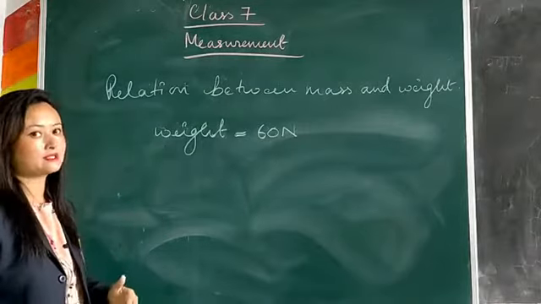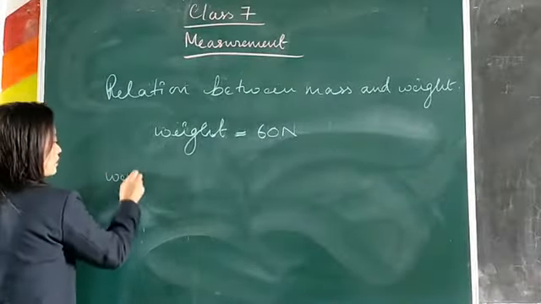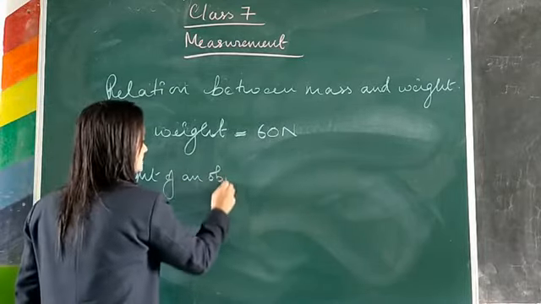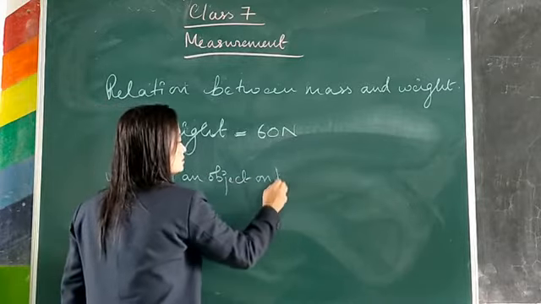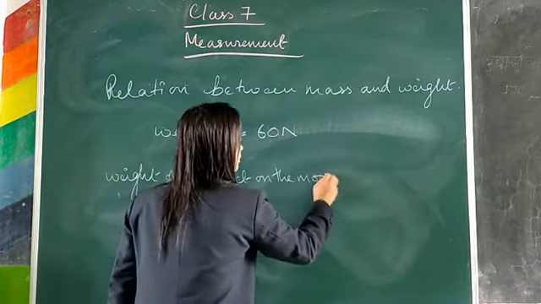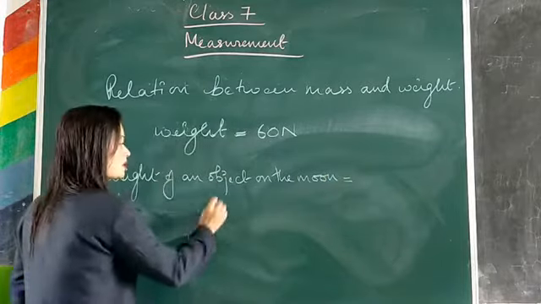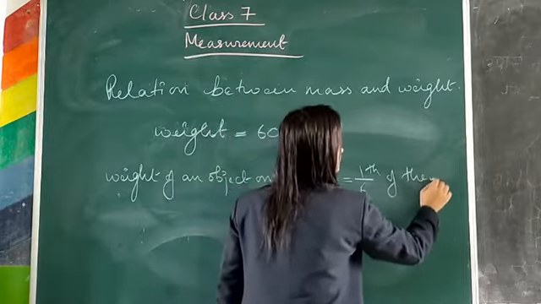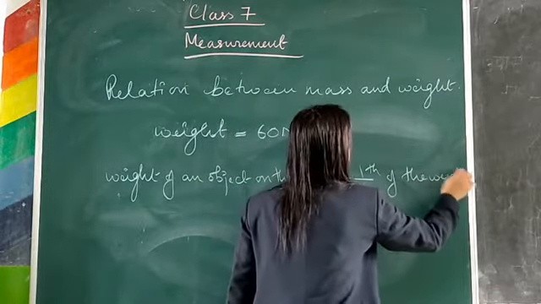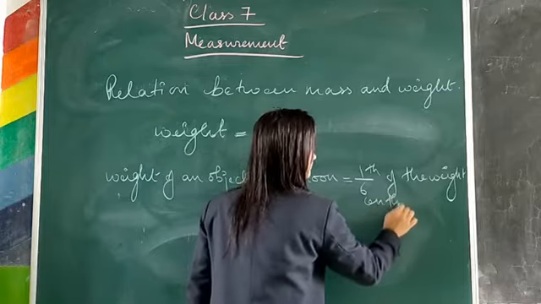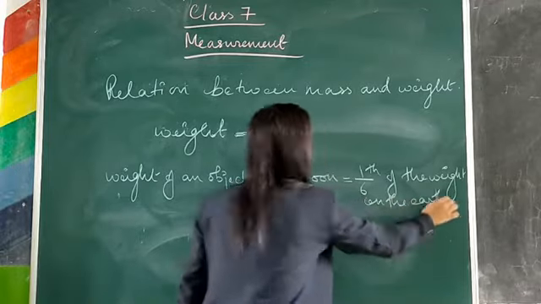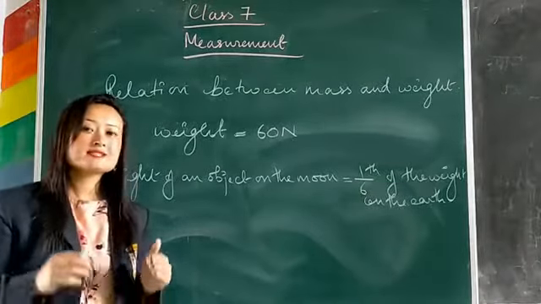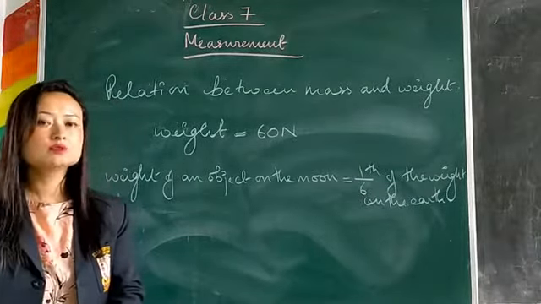That is, the weight of an object on the moon would be equal to 1/6 of the weight on the earth. That means whatever the object weighs on the earth, it will be 6 times lesser on the moon.